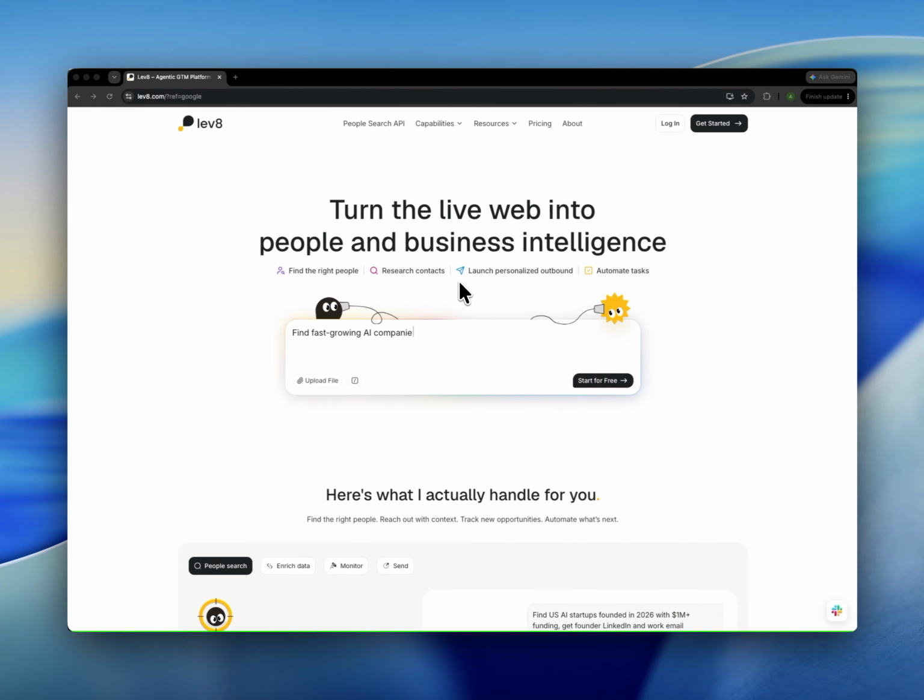Hello everyone, welcome back. When you spend weeks hacking together a local lead generation automation pipeline using Ollama and Kimi just to get basic web scraping and natural language processing working, seeing a platform like Lev8 that handles all of this out of the box is a huge wake-up call. It essentially acts as an intelligence layer that autonomously finds and enriches prospects across the live web. So today we are reviewing Lev8.